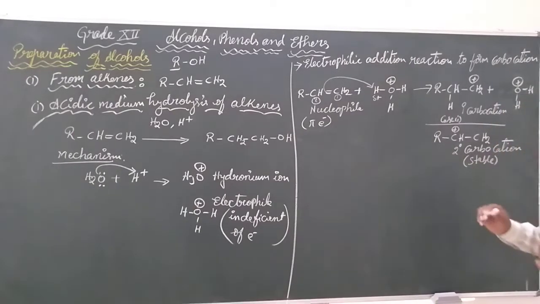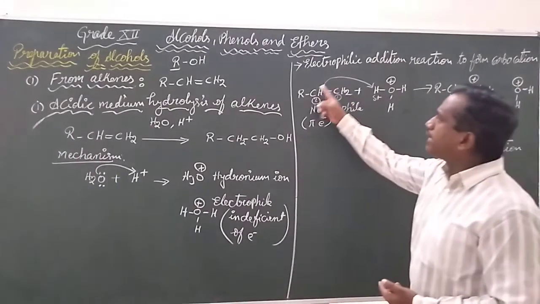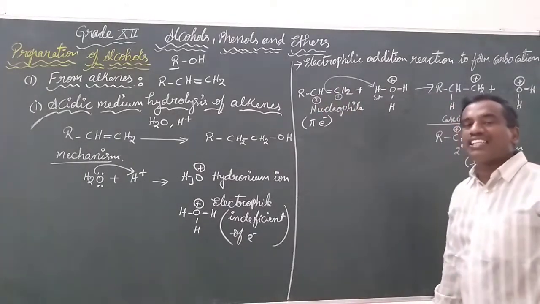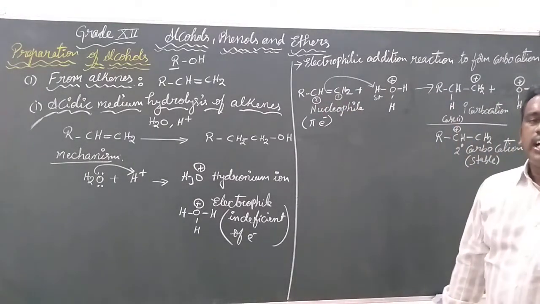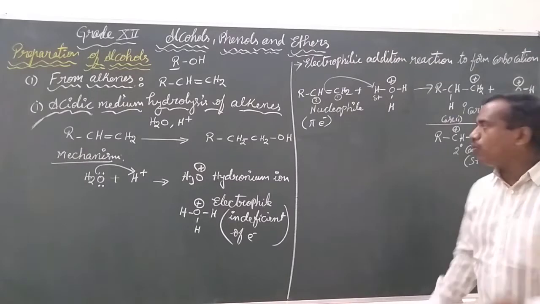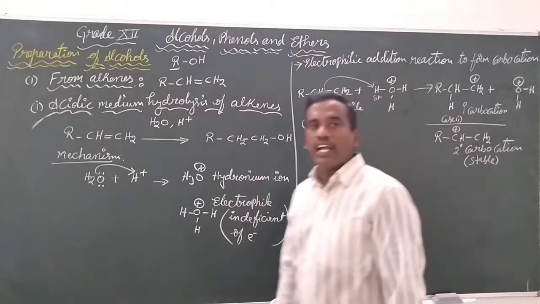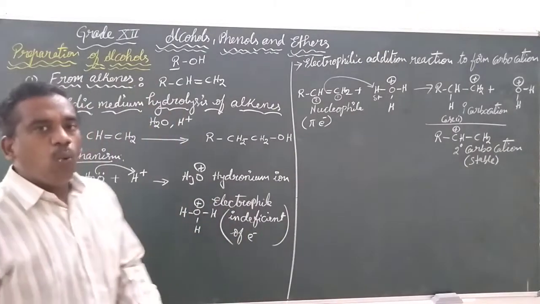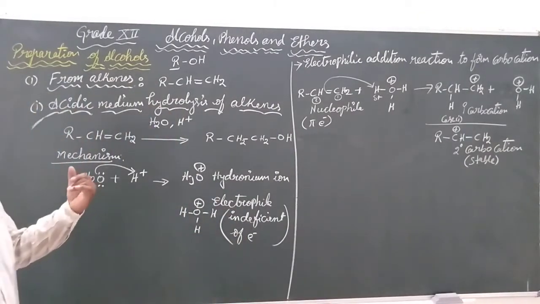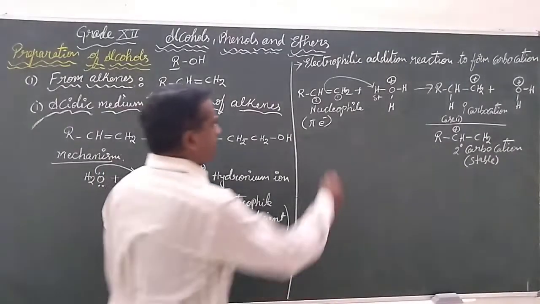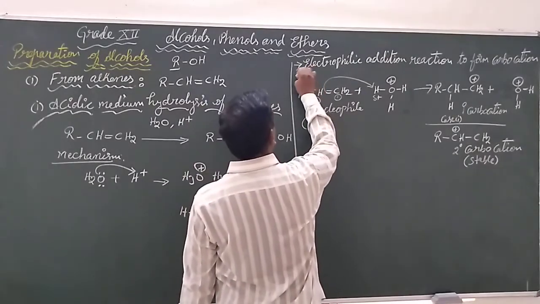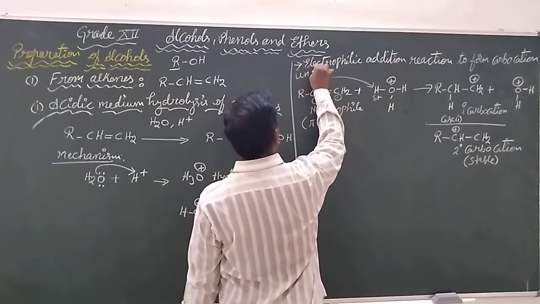Whenever we are studying an alkene that is unsymmetrical in nature, the reaction will continue through the stable carbocation, that is the secondary carbocation. What if you choose a symmetrical alkene? This is an unsymmetrical alkene.